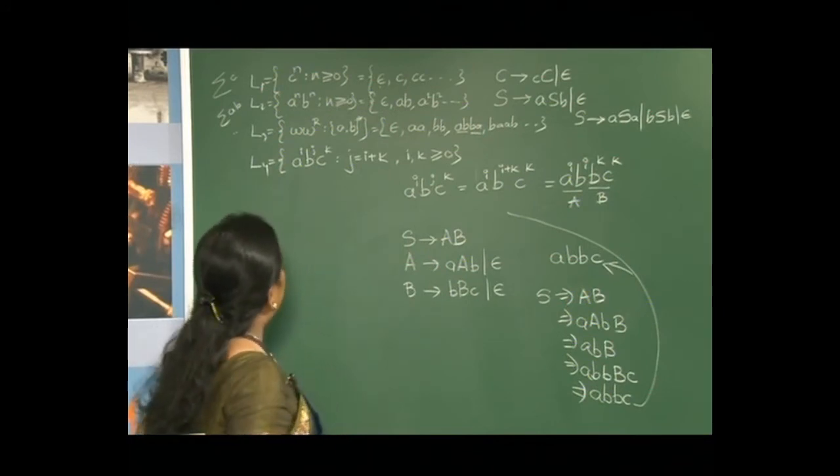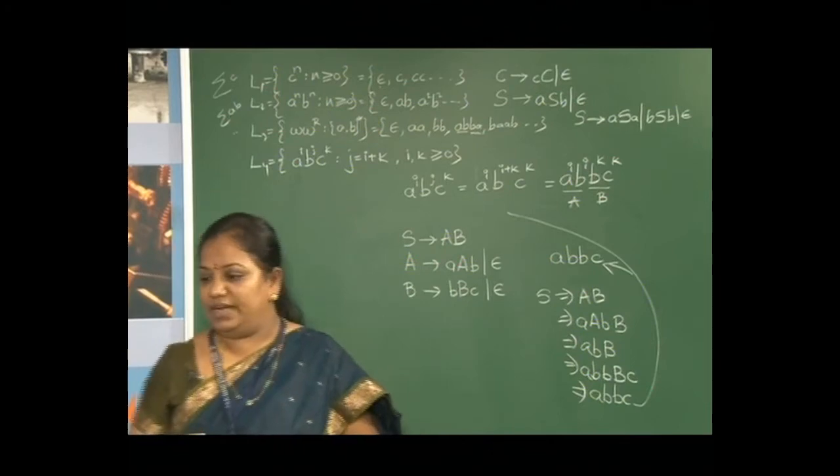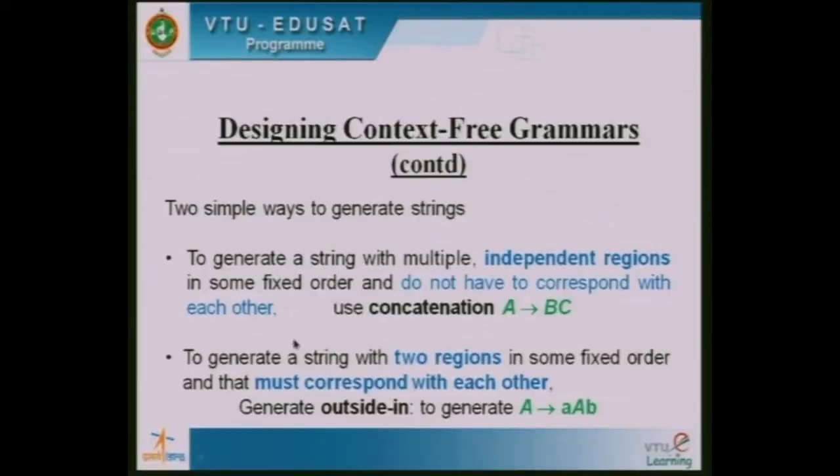Next we will go for the second type, that is to generate a string with two regions in some fixed order and that must correspond to each other. So we go for generating outside in. For that, how do we write the grammar? Take one example.